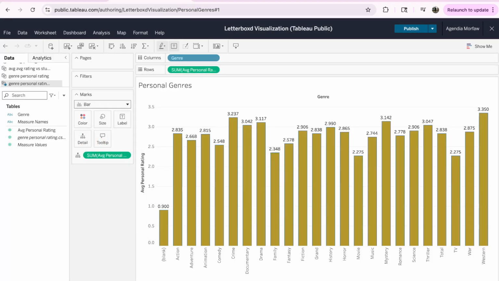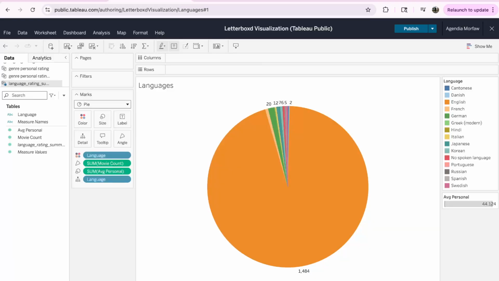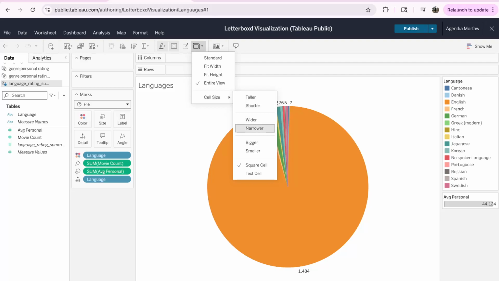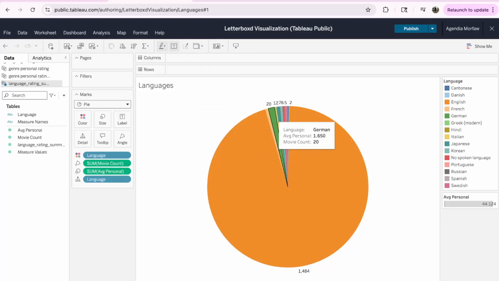But yeah, this is for every genre I've seen, with my personal average rating. And then lastly, the last one I made today, I'll do the rest tomorrow, is the languages. This pie chart took so long for me to figure out how to make it big, because it was stuck in the corner. It was so small that I had to ask AI. I had to change the cell size and all that, but this is as good as it's gonna get basically.